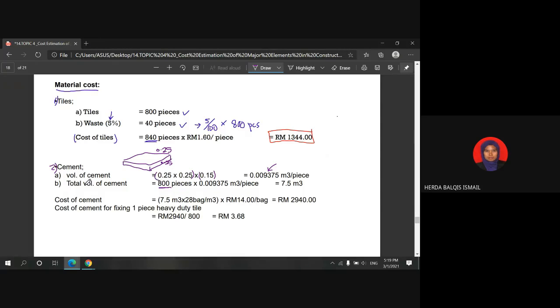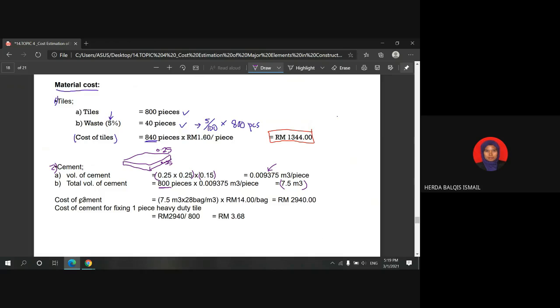So the total volume of cement required is 800 multiplied by the volume per piece, which gives the total volume of cement required to fix all tiles for that particular space. So 7.5 cubic meter.